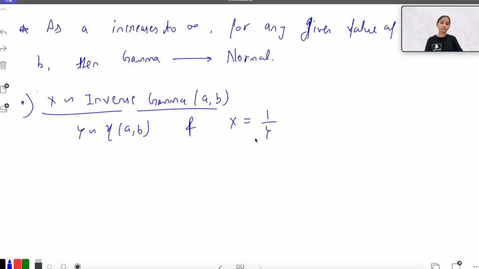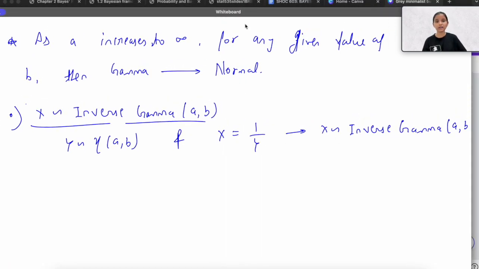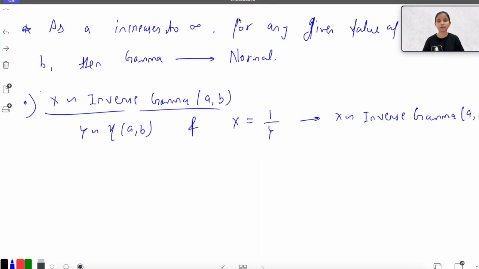If I have the transformation x equal to 1 upon y, then only my x follows the inverse gamma distribution with parameters a comma b. Now same thing, what will be the domain? The domain would remain the same, x belongs to 0 to infinity.